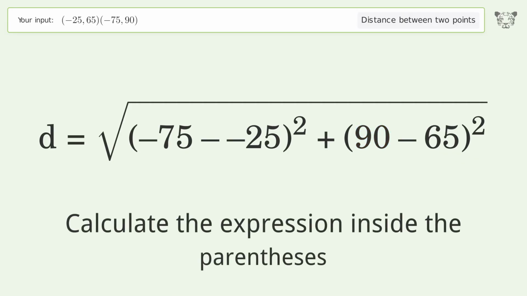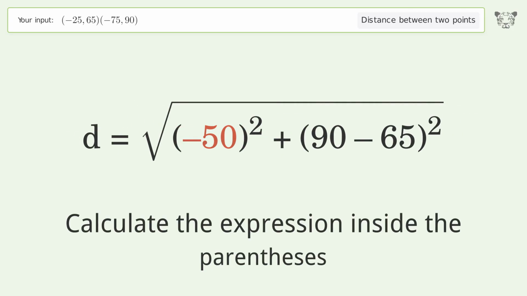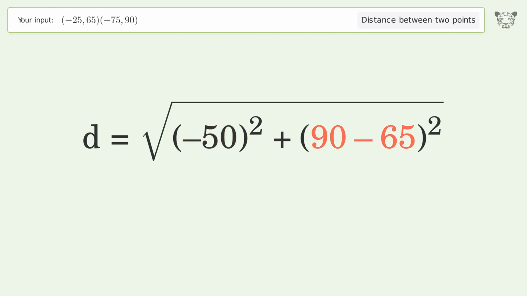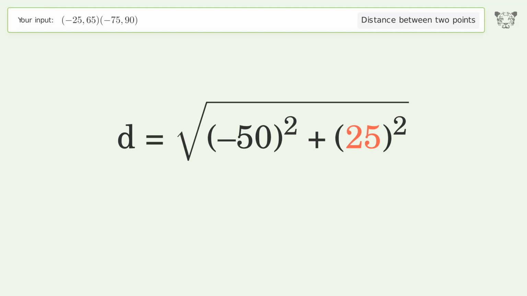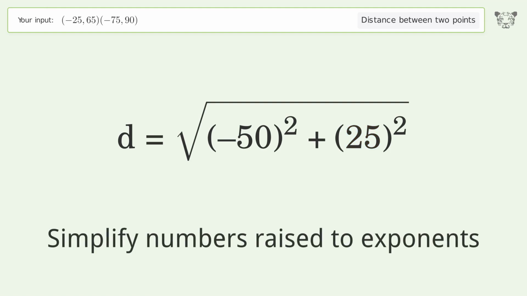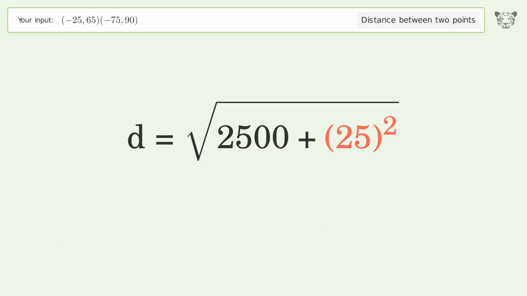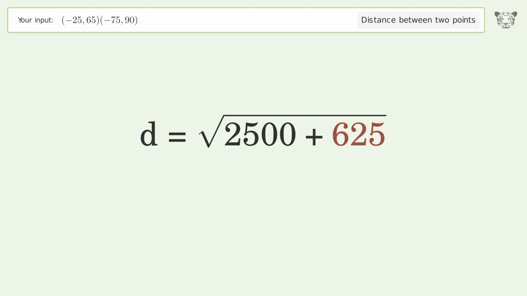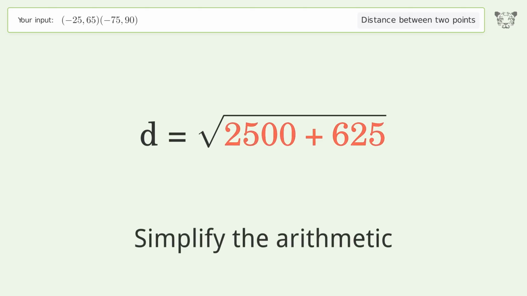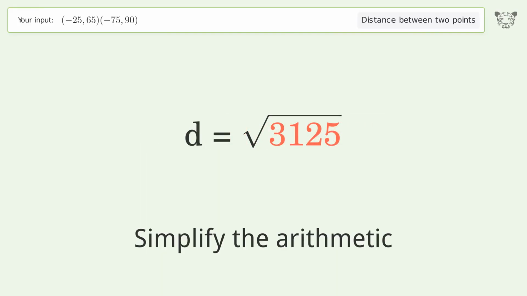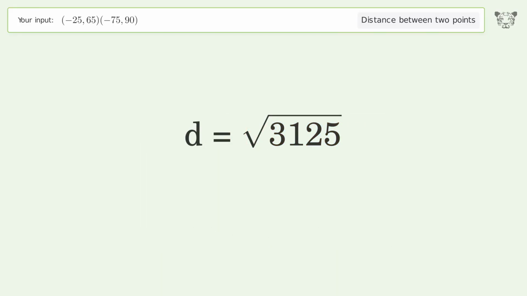Calculate the expression inside the parentheses. Simplify numbers raised to exponents. Simplify the arithmetic. And so the distance between the 2 points is the square root of 3,125 or 55.902.